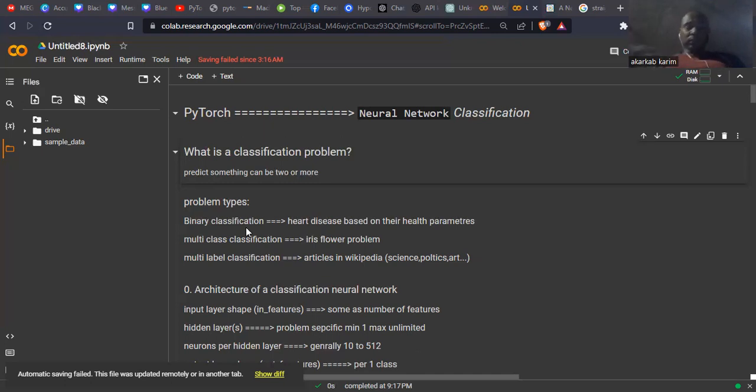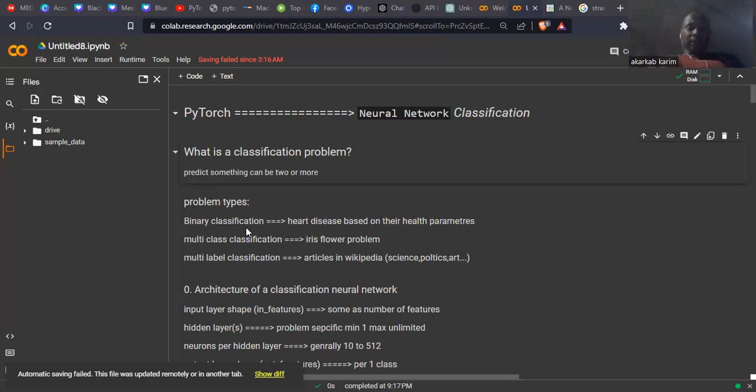We also have the problem of breast cancer in women. Based on some parameters, we can predict whether the woman will have breast cancer or not. The same goes for diabetes: based on some features, some parameters, we have the ability to predict whether the person has diabetes or not. These problems in healthcare are all binary classification because you have just two options.